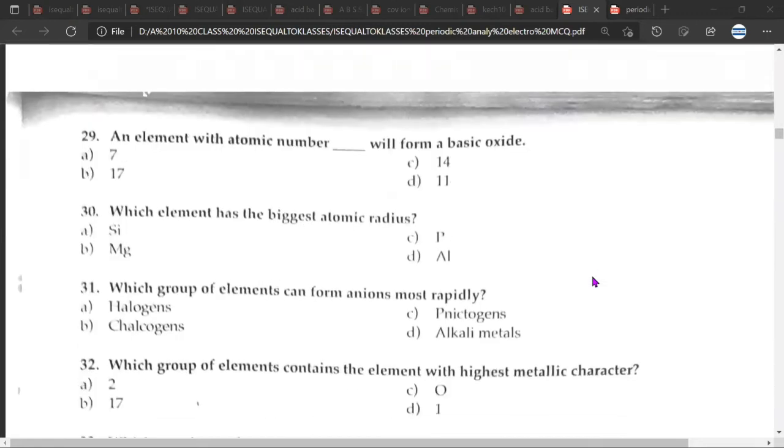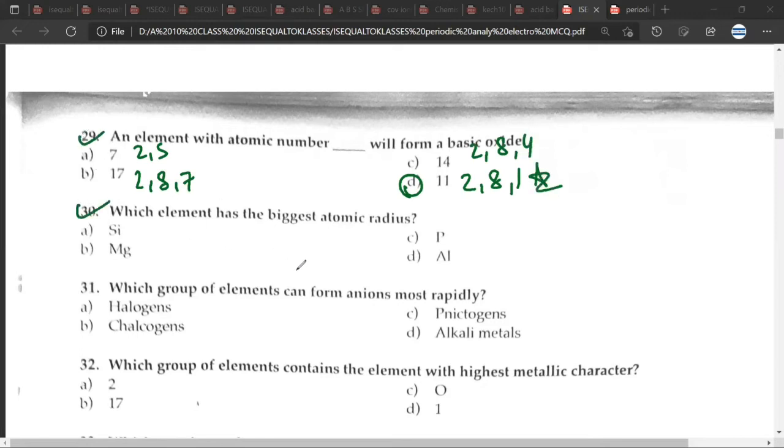29, 30, 31, 32. The 29th question would be D. Why D? Because an element with atomic number 11 is metallic in character, so it would form a basic oxide. For the 30th question, the element with the biggest atomic radius would be B, Mg, magnesium. Okay, next question.